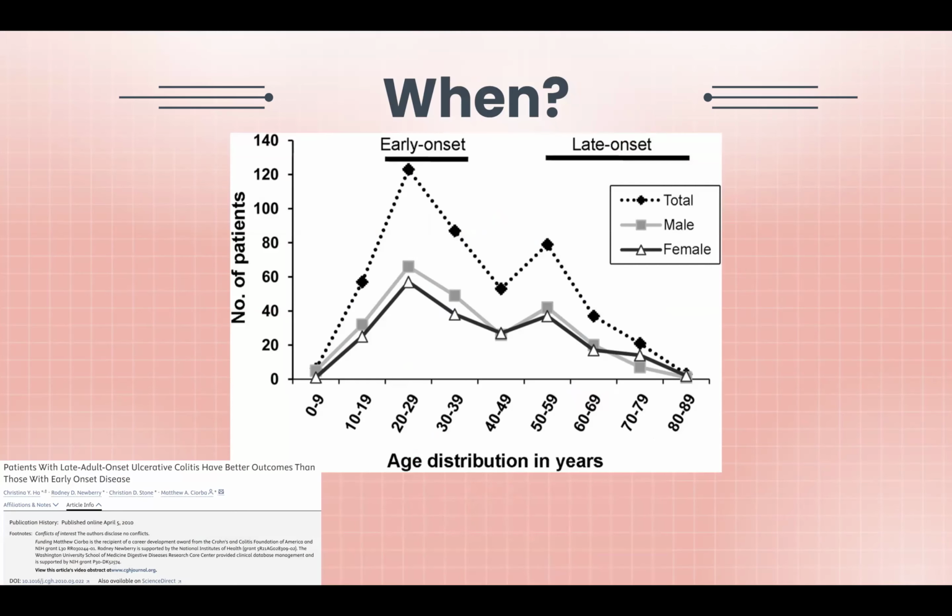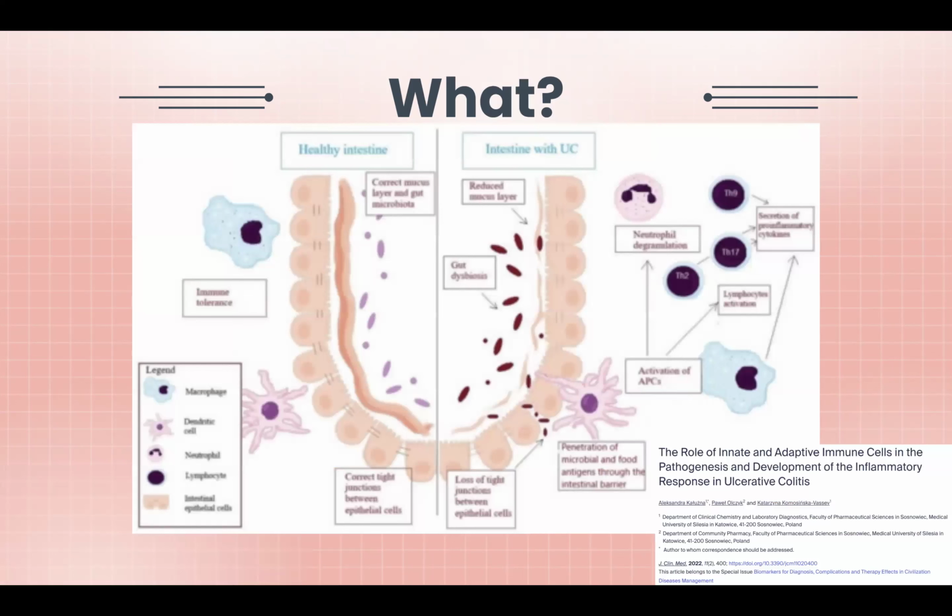Now, here at this graph, we can sort of talk about when we get ulcerative colitis. And as we can see, it starts very low when we're young, and then it goes really high in our mid to late 20s. But then we sort of go into remission for a while, and it peaks again. So really, ulcerative colitis, it's not something where you have it at one point in your life and you have it all throughout your life. It sort of goes up and down as you age.